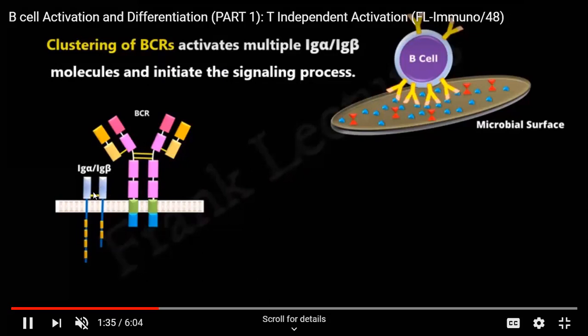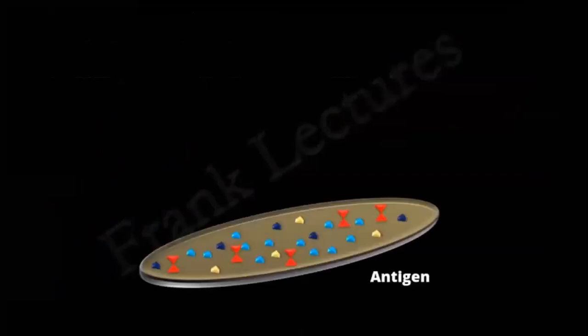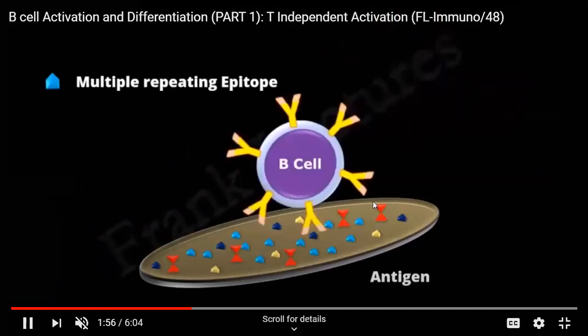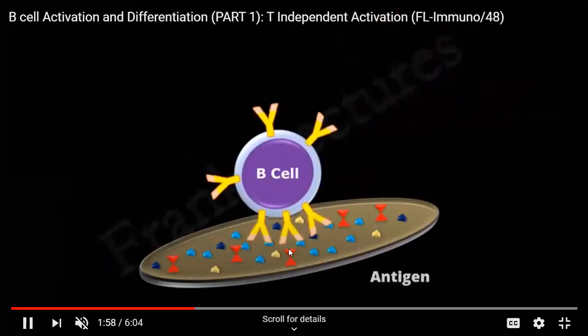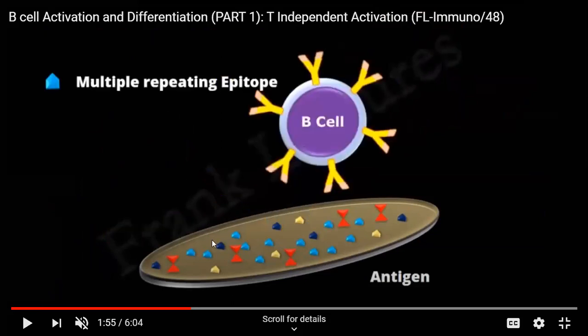So here we see they are passing this side, they are signaled to the nucleus. Fine. Now this B cell receptor which is clustered here, it depends upon the type of antigen that has been encountered by the B cell receptor. Now this particular antigen has epitopes which are all multiple repeating epitopes. That means the same epitope is repeatedly present here.